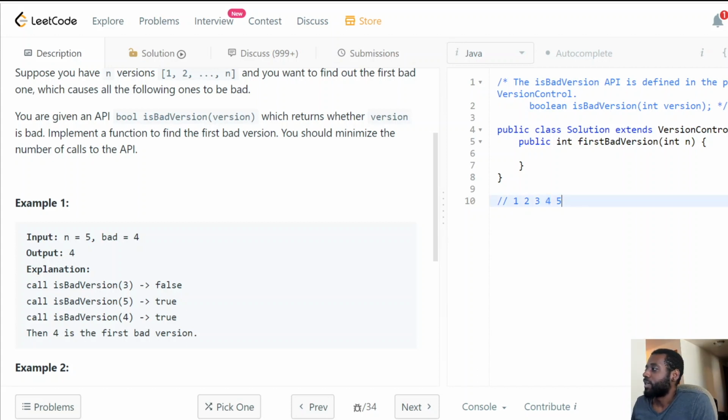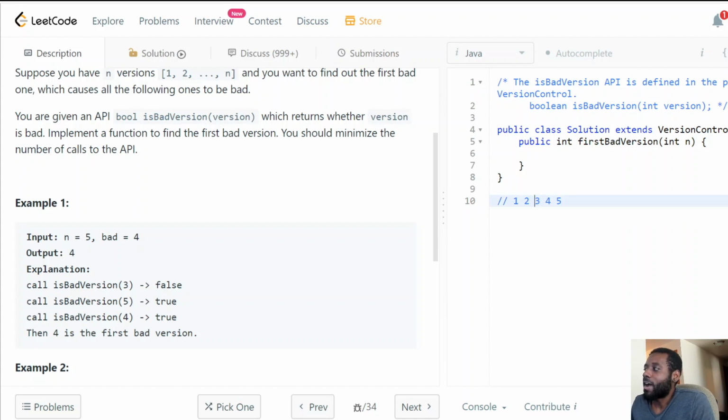Okay, so let's say, for example, 1 is our bad version. How would this work? Let's do the same thing, the same logic. The middle element will be 3 again. We say, is 3 a bad version? 3 is a bad version. Therefore, I don't need to worry about anything that comes after 3, because everything after 3 is also going to be bad.